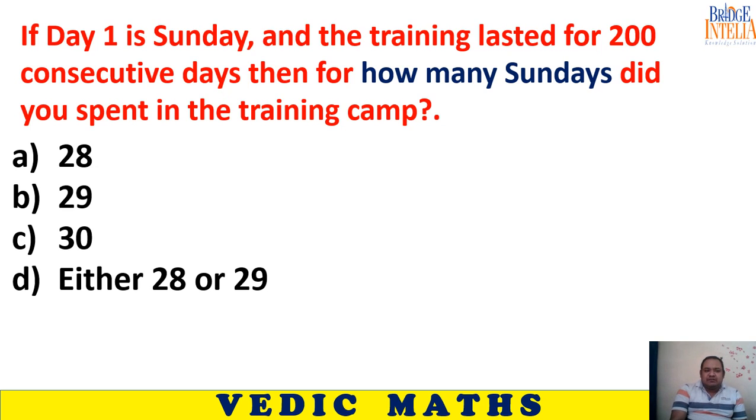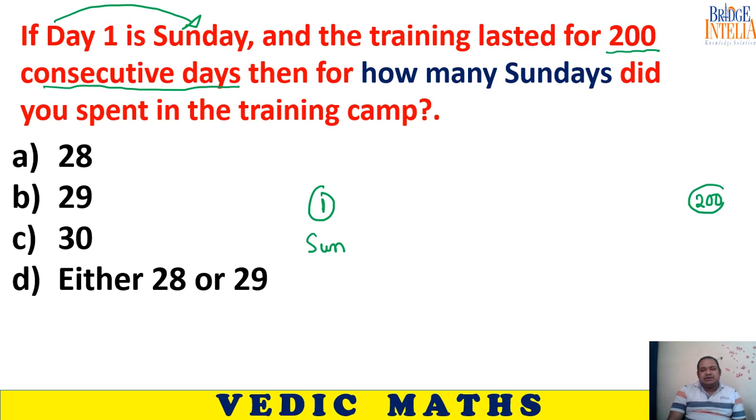What is the information given to us? The information given to us is that day number 1 is Sunday, and the second piece of information is that the total duration of the camp was 200 consecutive days. So day number 1 is a Sunday, and the last day of the camp is day number 200.